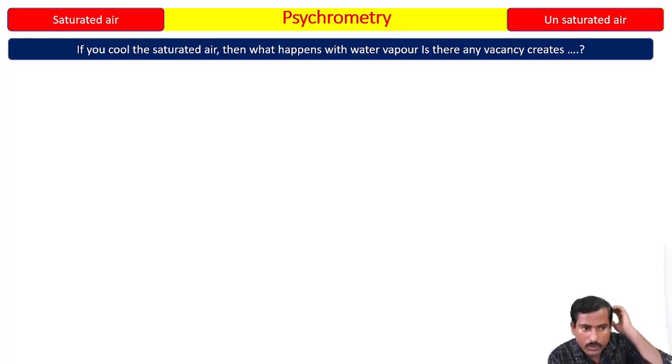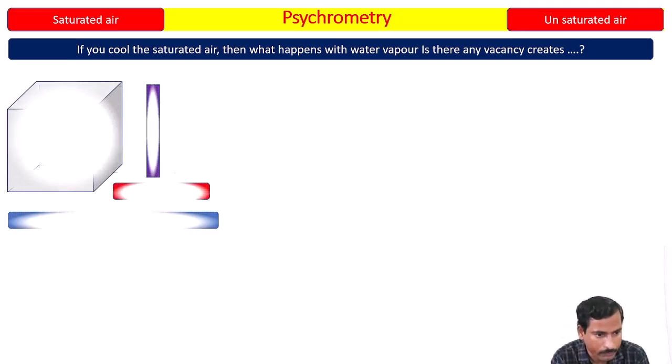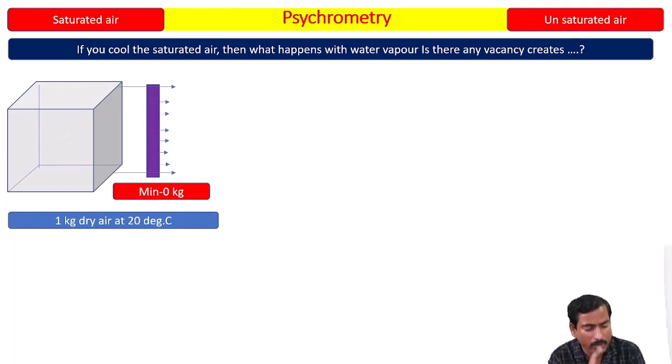Okay, the question is that if you cool the saturated air, then what happens with the water vapor? Is there any vacancy created? Okay, first of all we will take the saturated air. Then we are going to cool the saturated air to a lower temperature. Then we will observe what will happen with the water vapor step by step. I will consider the saturated air. Okay. So 1 kg of dry air at 20 degrees Celsius is there.